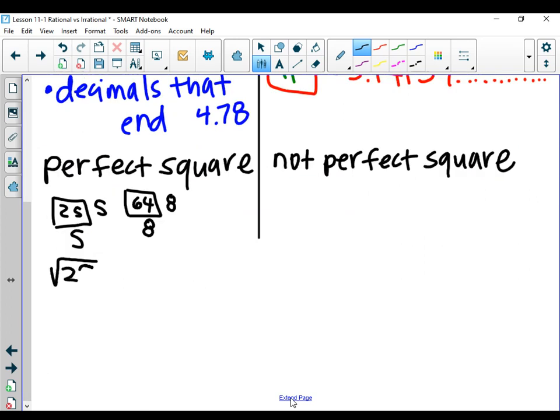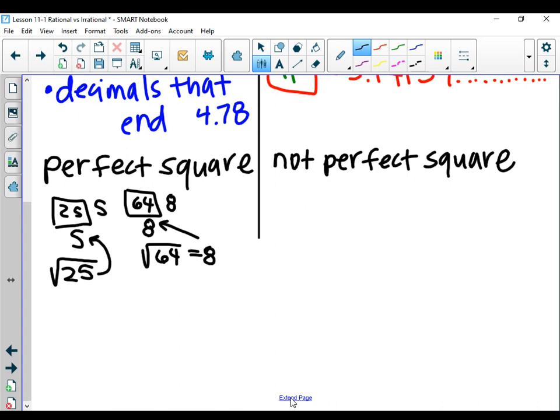Now there's this really weird symbol that looks like a check mark. The square root of 25 undoes this area that we just did. It takes the area and goes backwards. The square root of 64 is 8 because it takes the area and goes backwards. So it's basically just backwards area? Yes, if it's a perfect square.